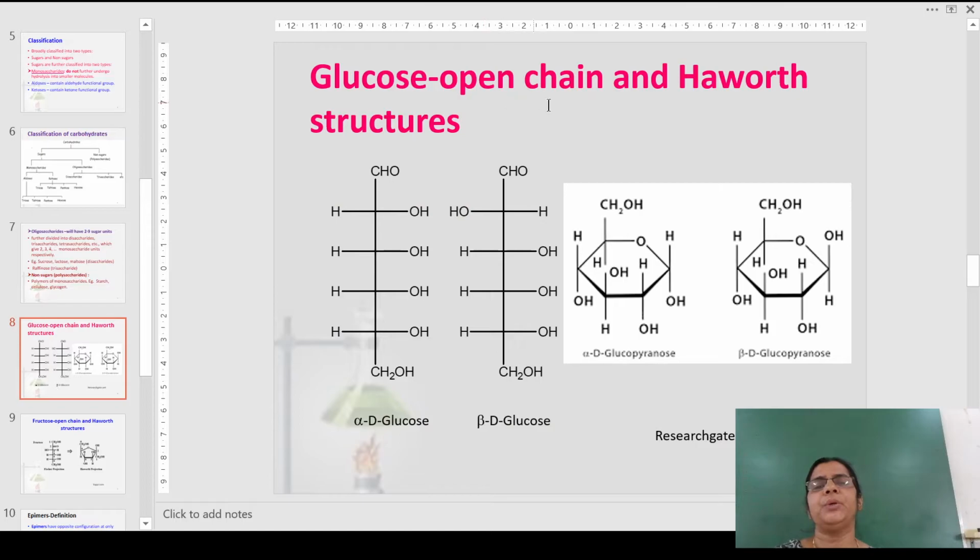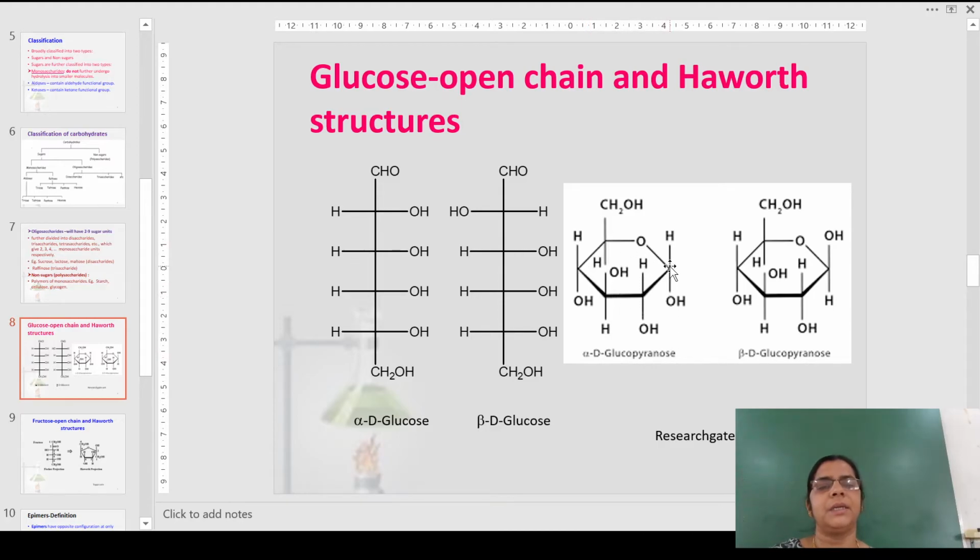Now when you come to the glucose structure, glucose is the simplest and most important molecule that is studied extensively. Its structure has been elucidated, and this is the open chain structure that has been assigned to it. So we can have D-glucose or beta D-glucose, alpha D-glucose, and this is the Haworth structure of alpha D-glucose.